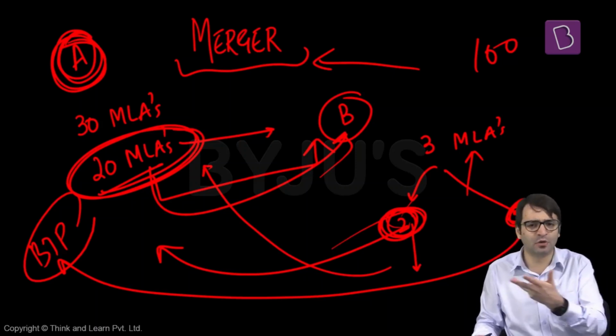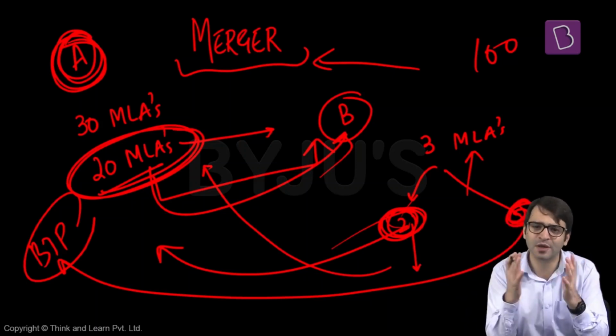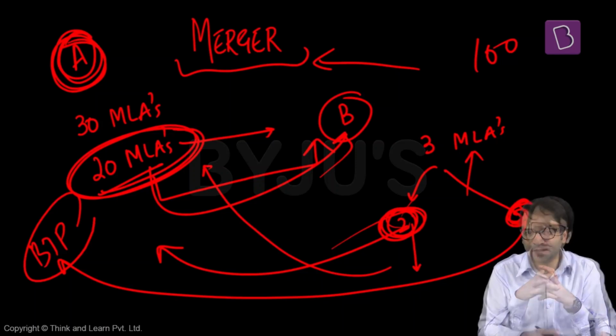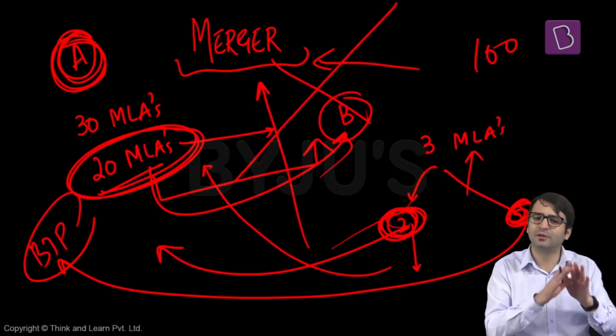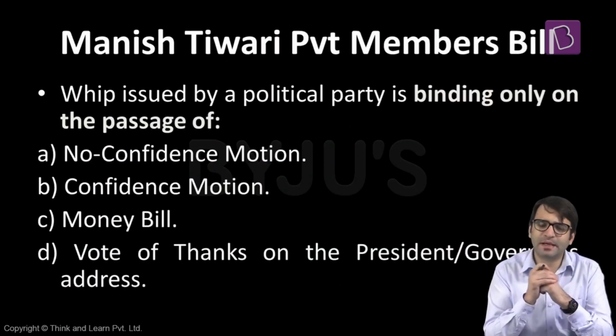Whether you want to join BJP, join Congress, or float another political party, do whatever you want to do. But the mandate that has been given should be respected. So the best solution should be that this two-thirds merger clause should be deleted, not required under anti-defection law. Then the third problem area was whip.